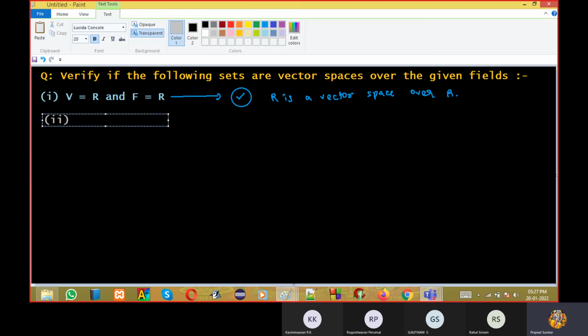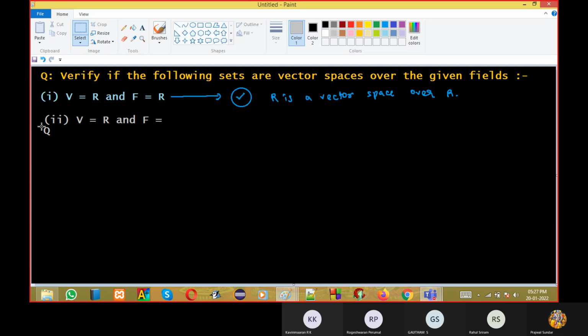Second, suppose I'm taking vector space as R and field as Q, that is rational numbers. If you don't know, Q means rational numbers. Please verify if this is a vector space or not.